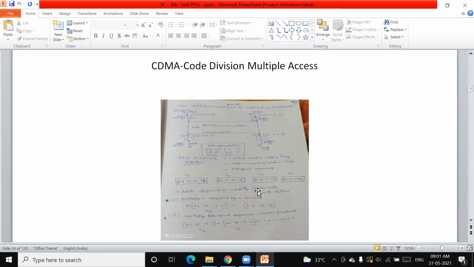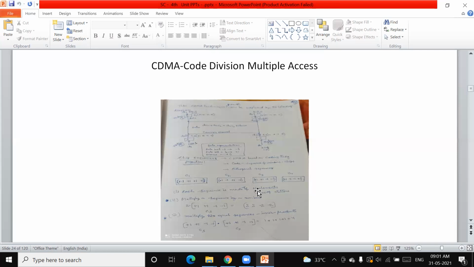For these 4 stations, we will see how the data is multiplied by a particular PN sequence code assigned to it, and how these 4 users combine and transmit in a single channel. And once user 1 wants to receive user 2's data, how can it be retrieved?